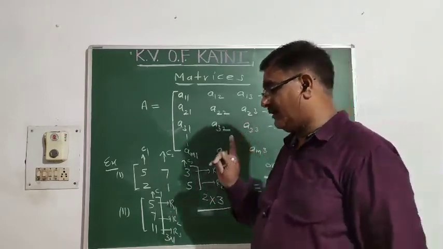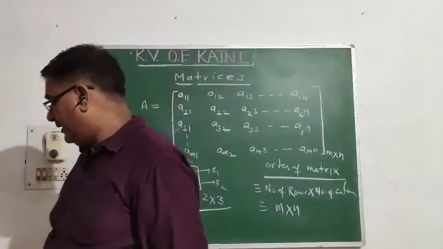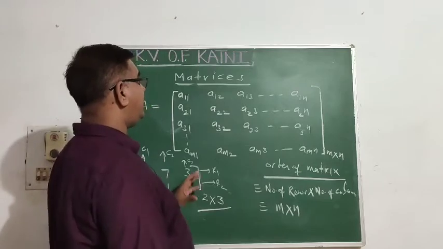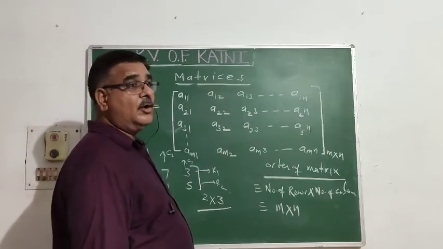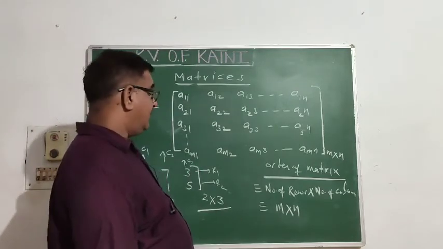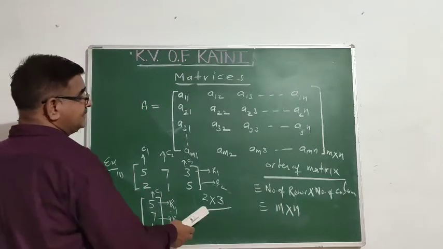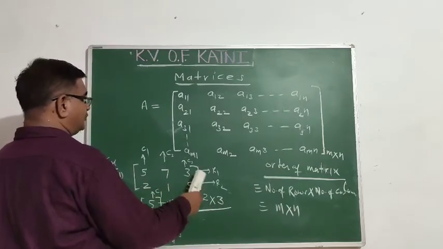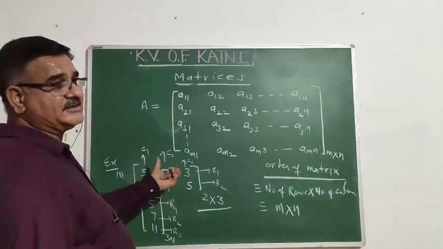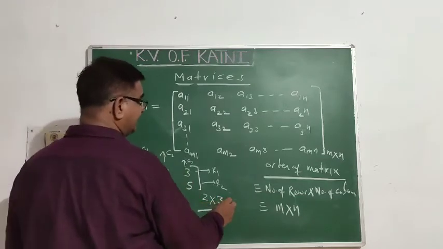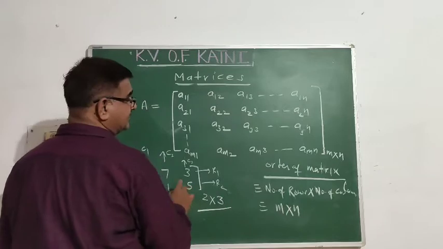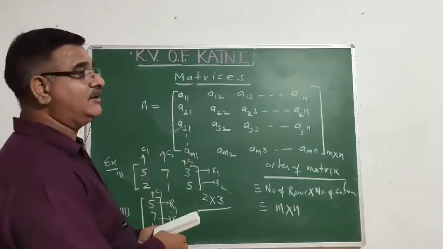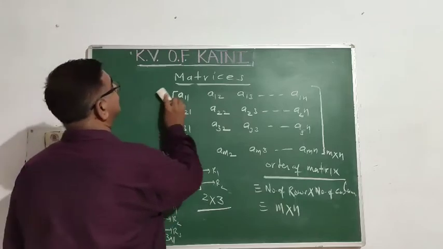You remember, the number of rows and number of columns depends on the number of elements. What is the number of elements? Number of elements is equal to 2 into 3. If I ask how many elements are in this matrix, you said 2 into 3, that is 6 elements. Clear? जो प्रोडक्ट आएगा ऑर्डर का वो नंबर ऑफ एलिमेंट्स के इक्वल होगा.